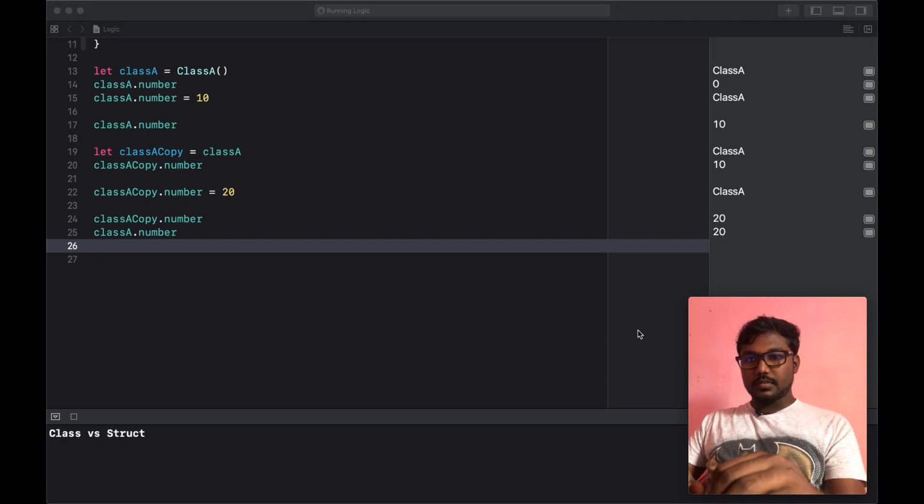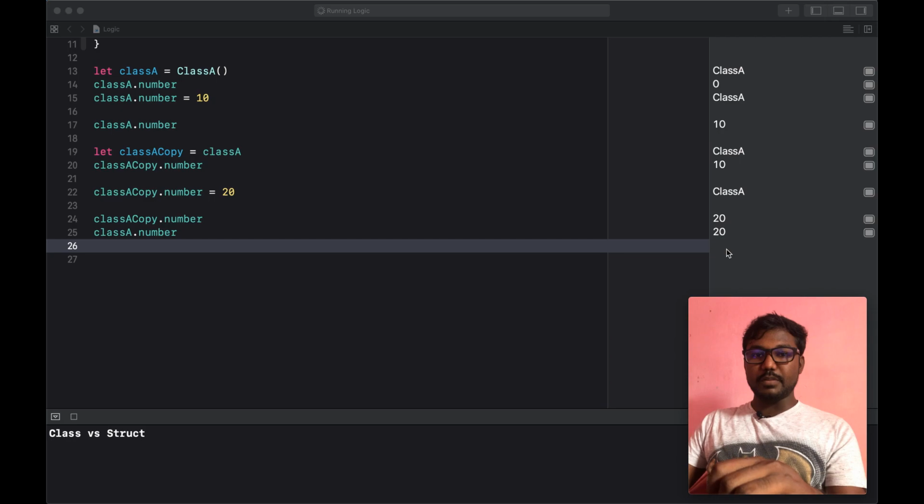Now you can see the class A copy number as well as class A number are the same, because the reference is the same, so we can't set a different value for each reference, each instance.